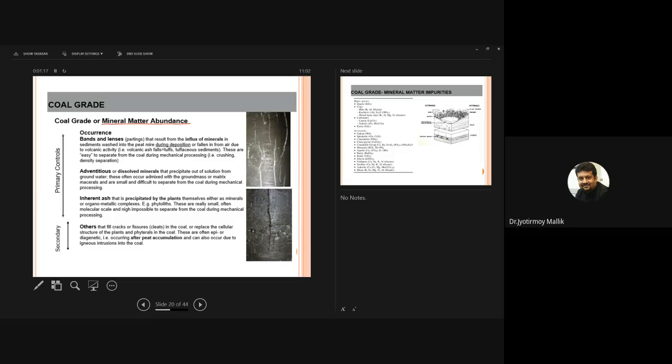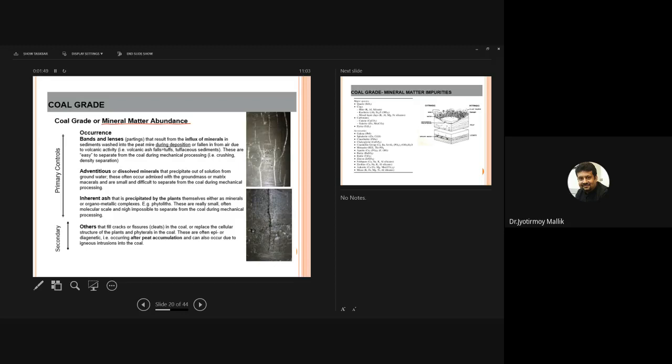Okay. So the macroscopic partings that you observe in coal, we discussed them. So they can essentially degrade your coal. Now there could be adventitious or dissolved minerals in coal as well that precipitate out of solution from groundwater. Okay? These often occur mixed with the groundmass or matrix macerals, and are small and difficult to separate from the coal during mechanical processing.